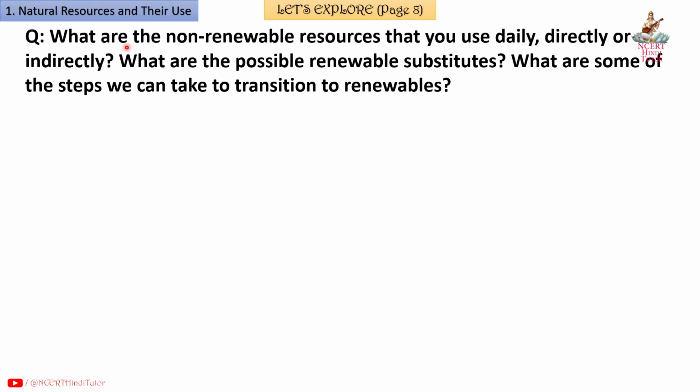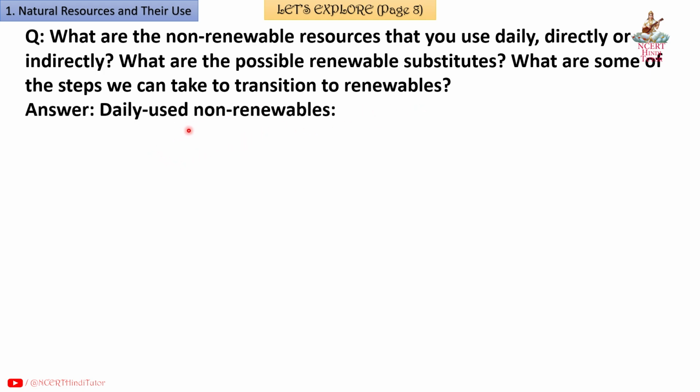Next question. What are the non-renewable resources that you use daily, directly or indirectly? What are the possible renewable substitutes? What are some of the steps we can take to transition to renewables?